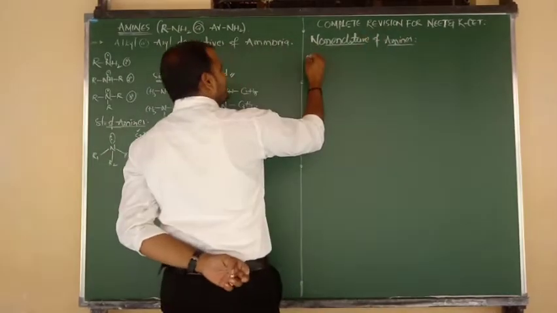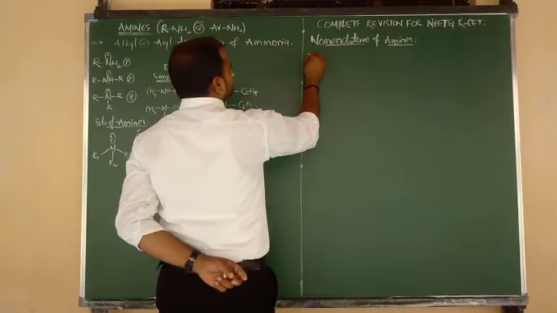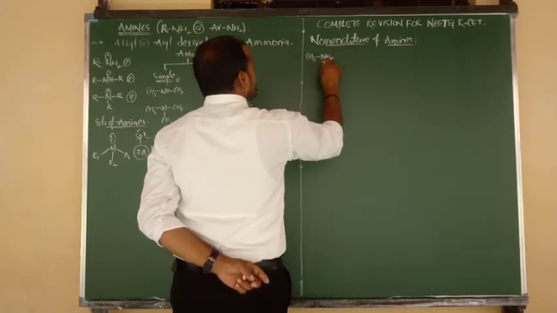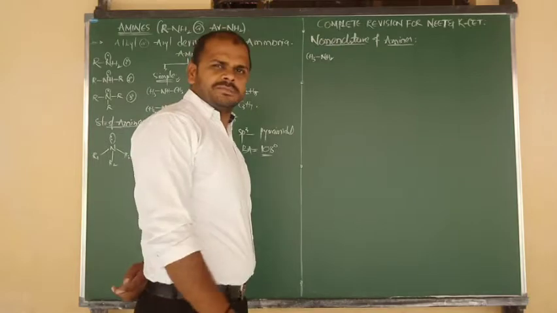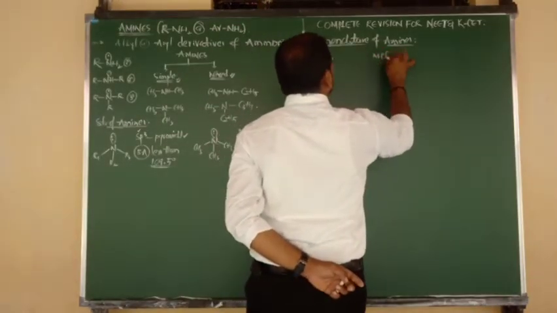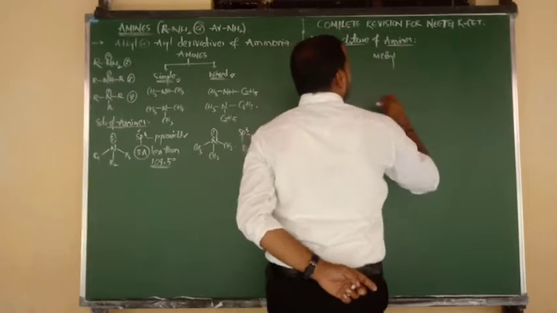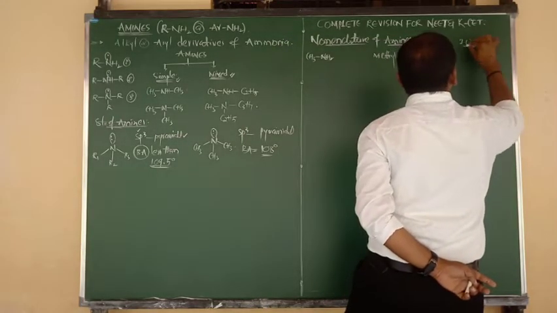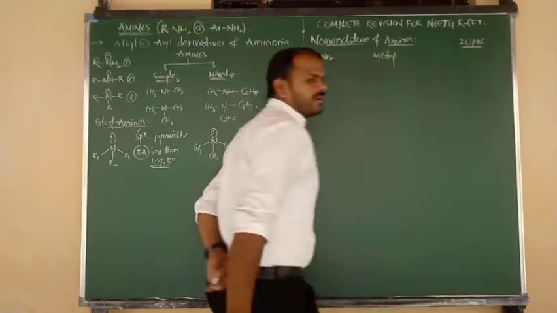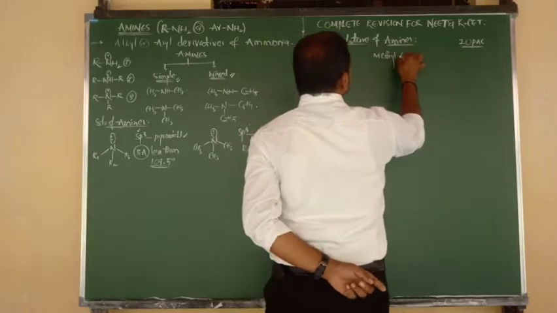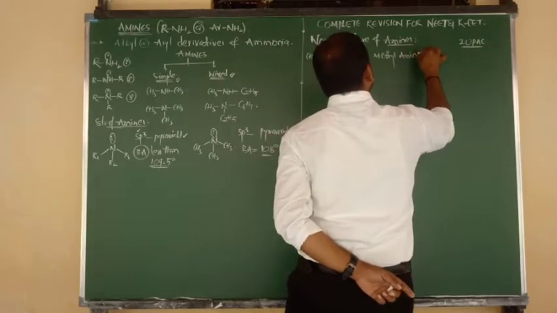Nomenclature of amines. Let me write first of all one example. The compound is nothing but CH3NH2. So what is the name of this compound? Let me write first of all common name beta. So CH3 is nothing but methyl group. This is nothing but common name. And in last column I am going to write the IUPAC names. IUPAC name last column में लिखेंगे अपन. So CH3 is nothing but methyl and NH2 is nothing but amine group. So simply we can say methyl amine.